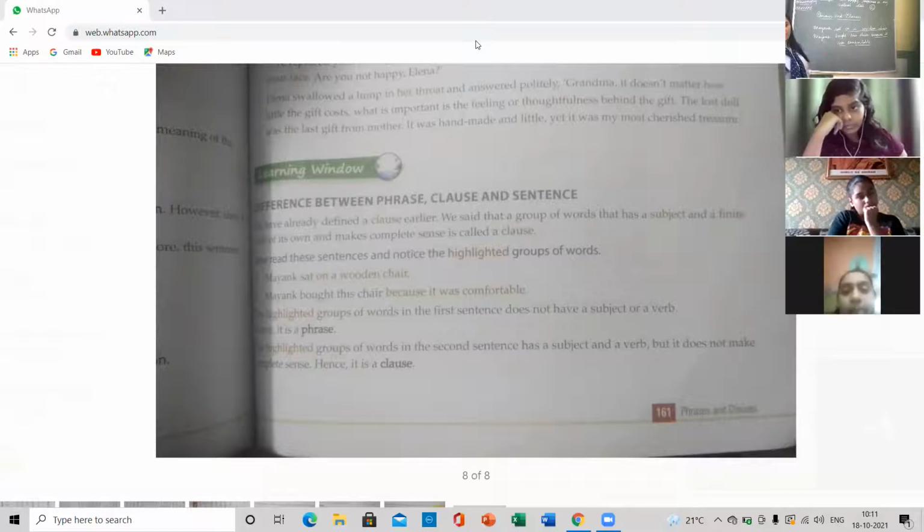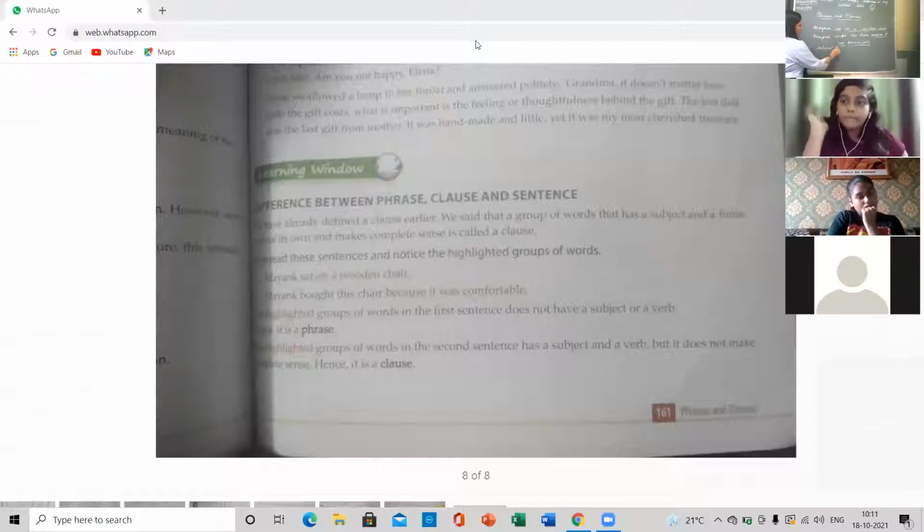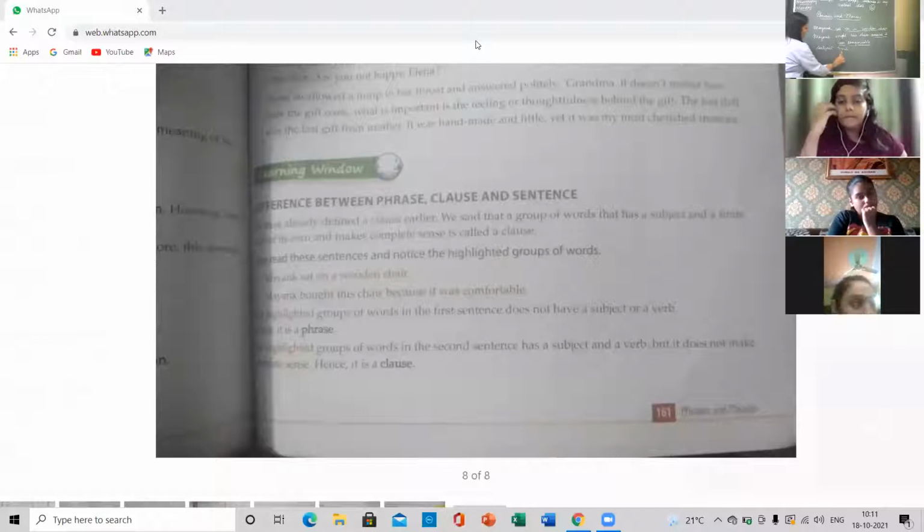And what is the difference between a sentence and a clause? A sentence always makes a complete sense, but clauses are dependent or may not make a complete sense, but they have a subject and a verb. How can we identify a clause? They always carry a subject and a verb, or we can say a finite verb.